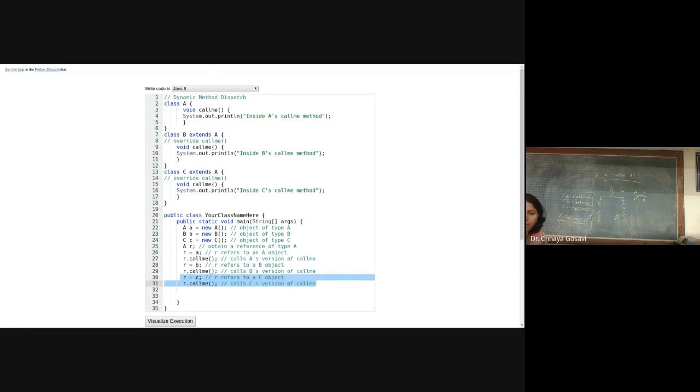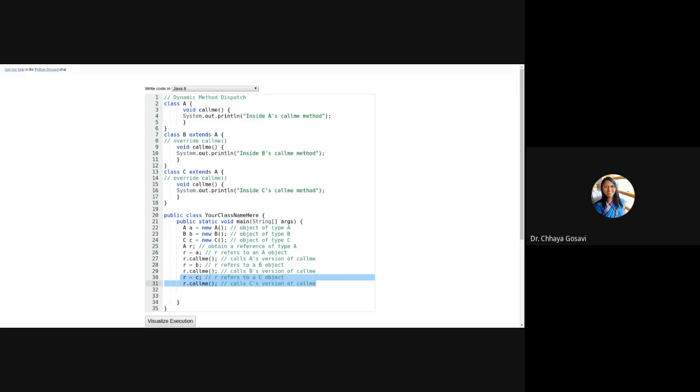Let's see how it works. I'll stop the camera so it will be easy for you to see the visualization.